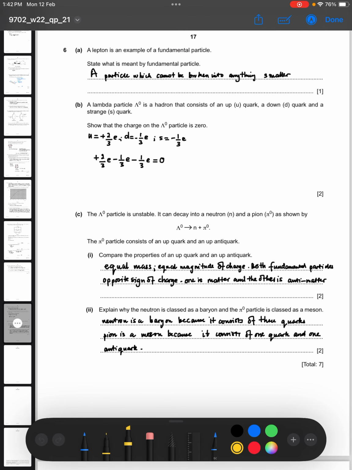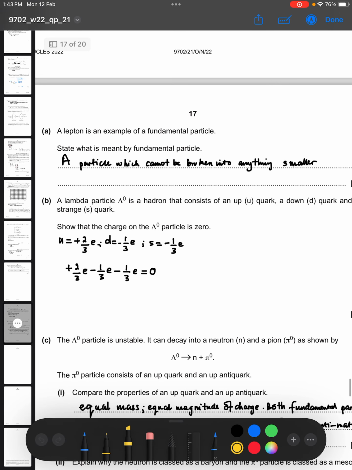A lepton is an example of a fundamental particle. State what is meant by a fundamental particle. They said a lepton is an example, meaning that there can be other fundamental particles, but a lepton is an example of a fundamental particle.